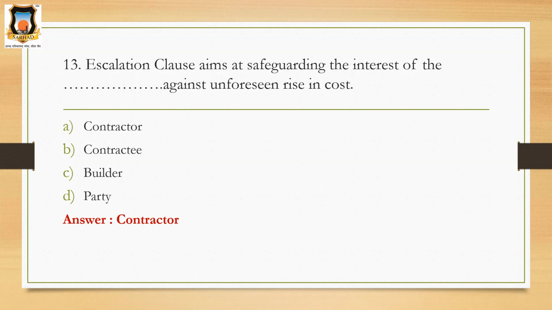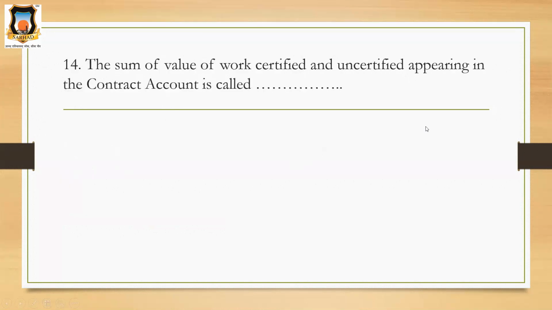So the escalation clause protects the interest of the contractor against unfavorable changes in cost of raw materials, labor, and overheads. The answer is contractor. Okay, let's move towards the next question.